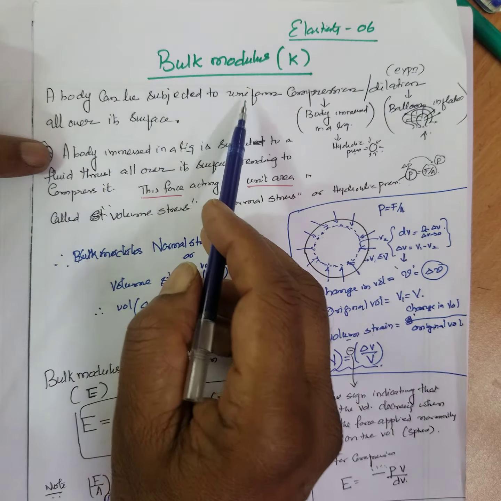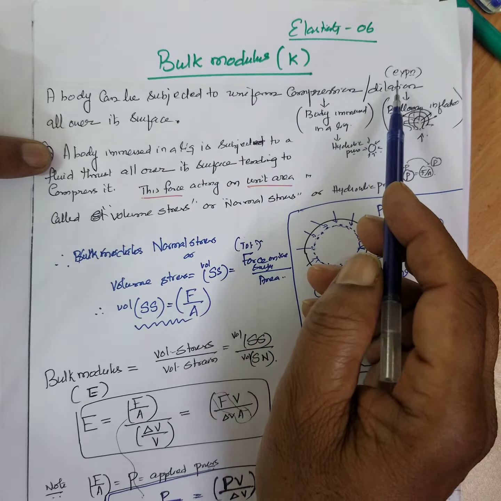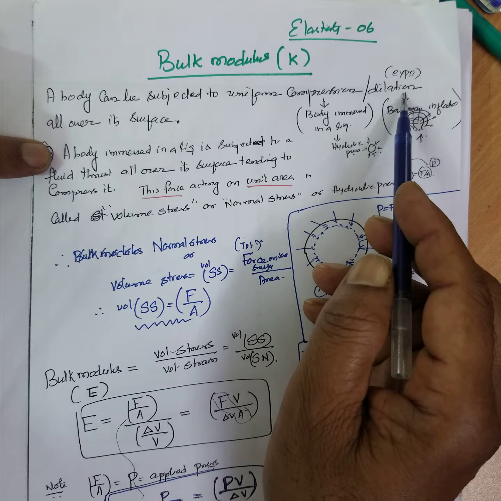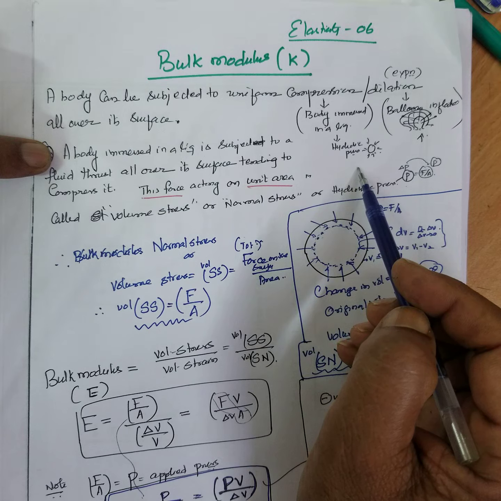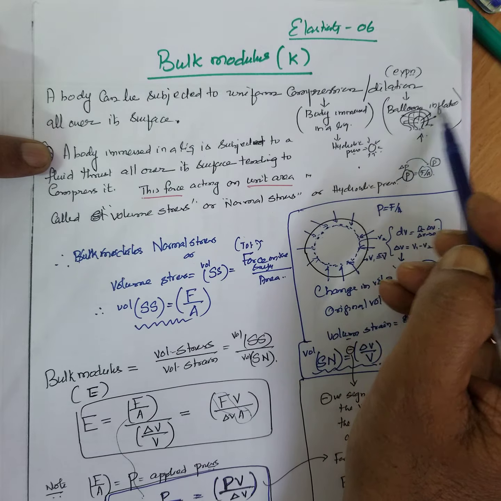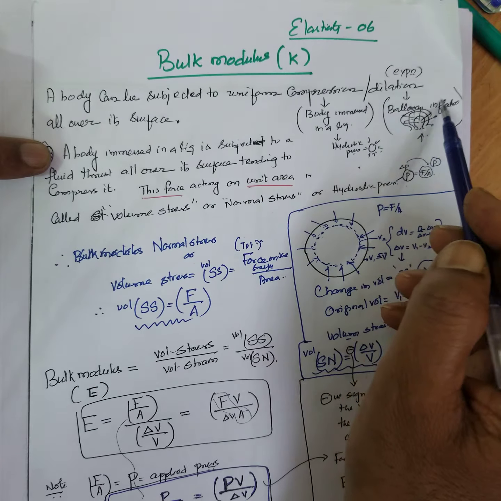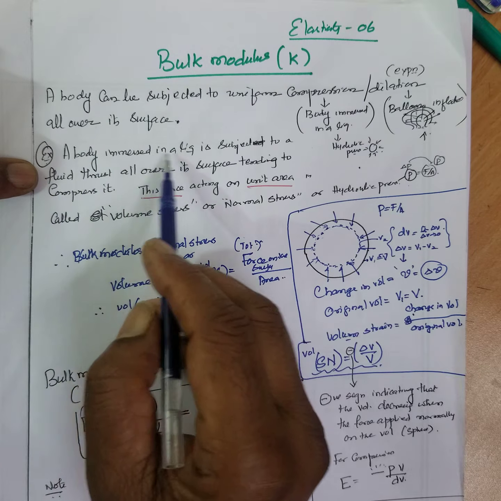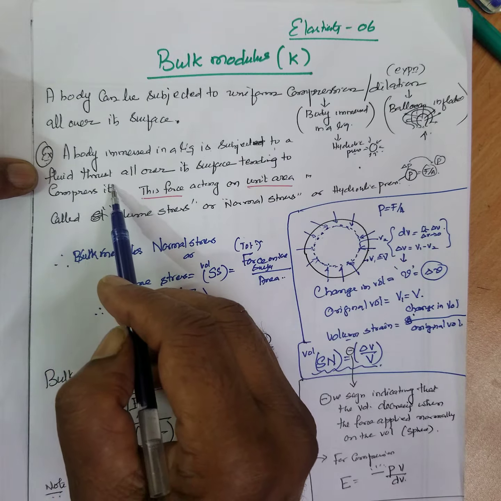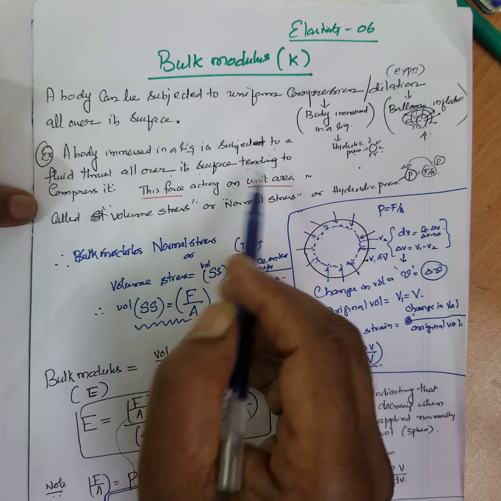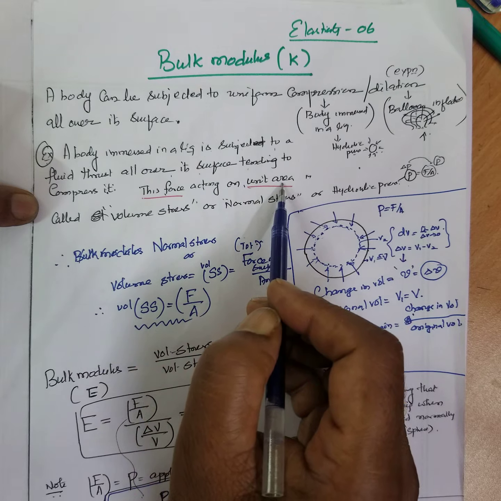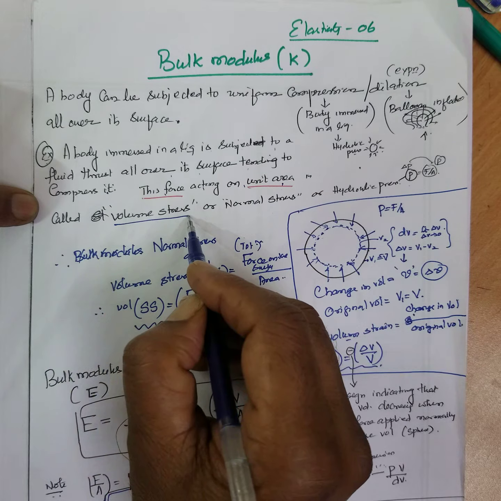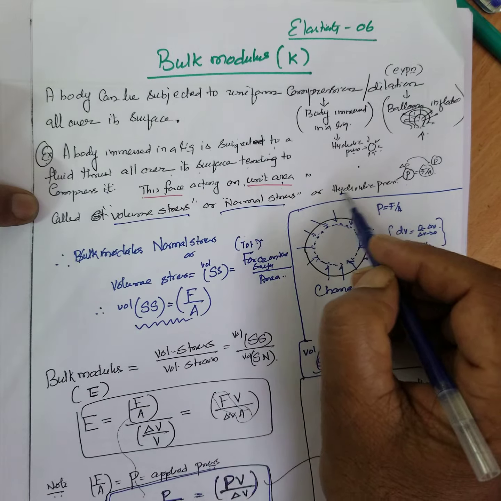Now I'll read out. A body is subjected to a uniform compression or expansion, or dilation. Compression means a body immersed in liquid. This is called hydraulic pressure. Dilation means a balloon is inflated. For example, a body immersed in liquid, subject to a fluid thrust all over its surface, tends to compress. This force acting on unit area is called volume stress or normal stress or hydraulic pressure.